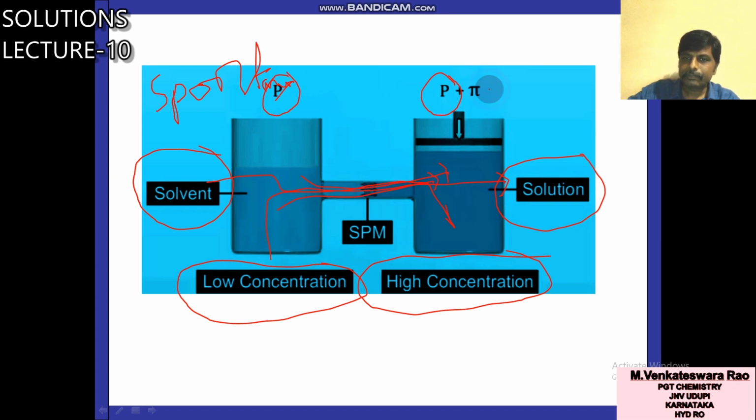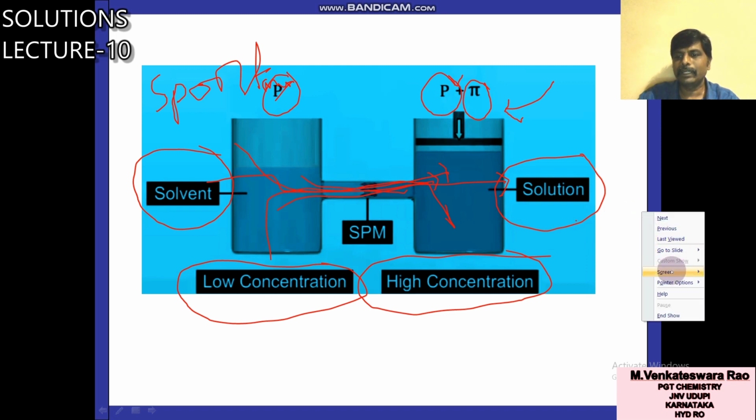Now if you provide some additional, some external pressure, because here one spontaneous process is there, to stop this process, to stop this flow, it needs some additional pressure from this side. Already P is there. So the additional pressure required to just stop the flow of solvent from low concentration to high concentration is known as osmotic pressure.